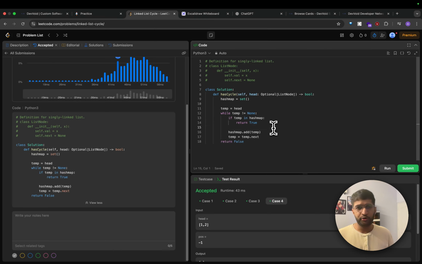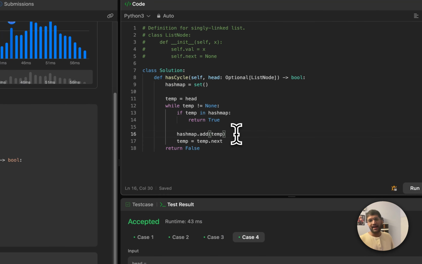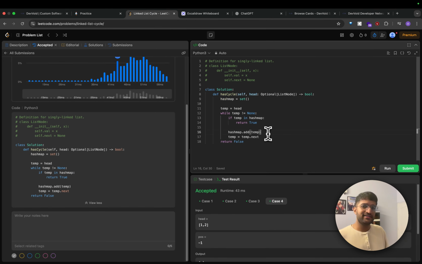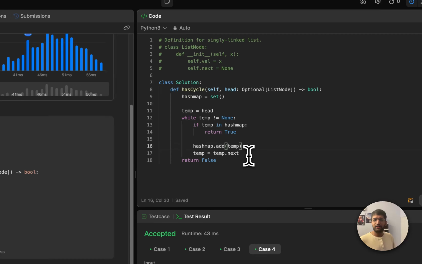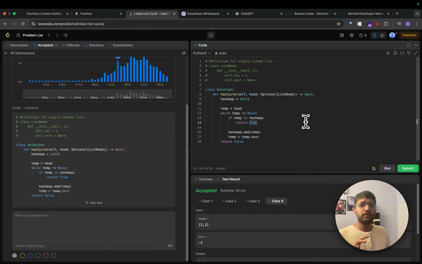Therefore, return true. Finally, in every loop, if there's no such address conflict, then we add that address to our storage as a visited address and then go next. And go on until we reach the end, if there is an end, or until we reach a repetition, if there is a repetition. One or the other is possible for sure. And that is the solution for this, pretty much. We'll deep dive into this a bit more, but I already solved it and submitted it. It's going to be good to go.